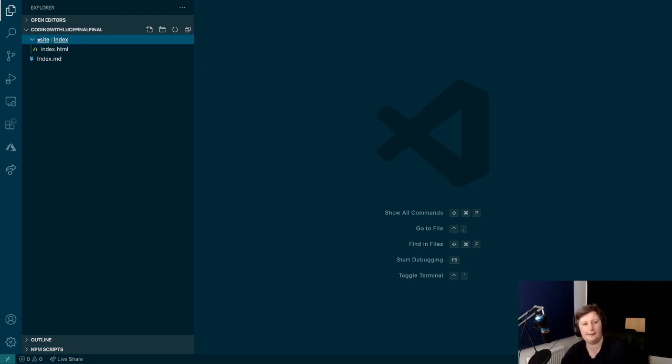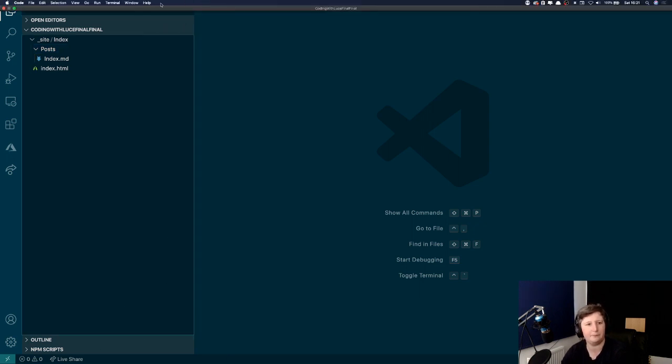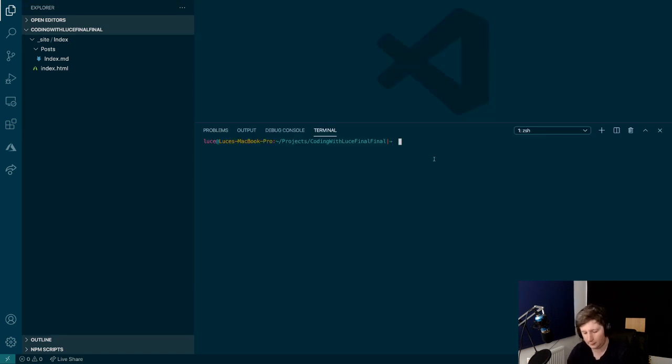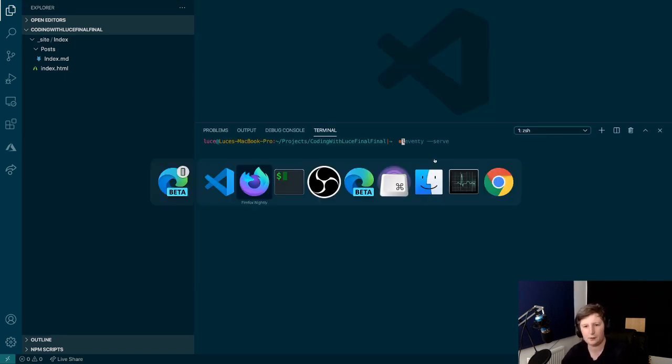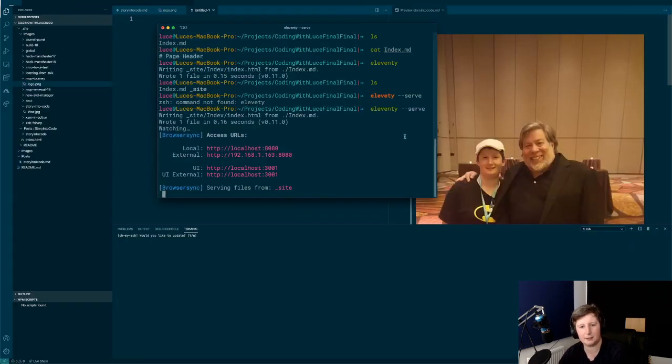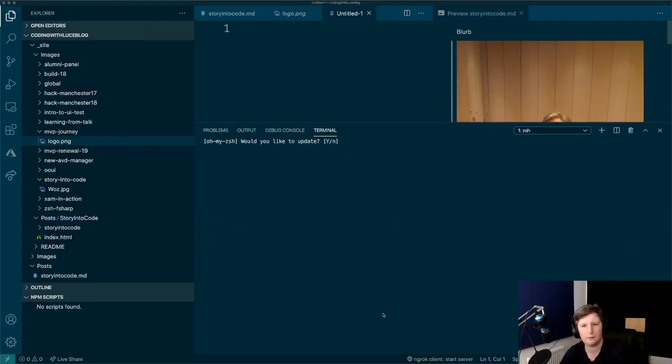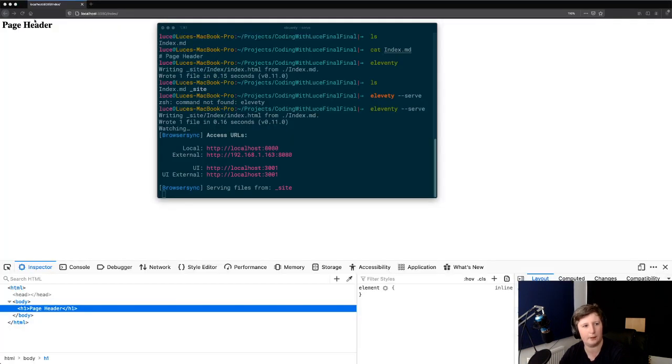At the moment, it's only got that index. So what we're going to do is make a new folder, because I want to put things in a folder called posts. So if we move index.markdown into posts, we can then bring up the terminal here. Actually, we probably don't need to do that. Wrong window, let's just close that for now. We can steal it from Finder rather than worrying about the code editor.